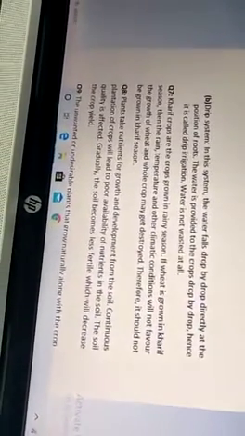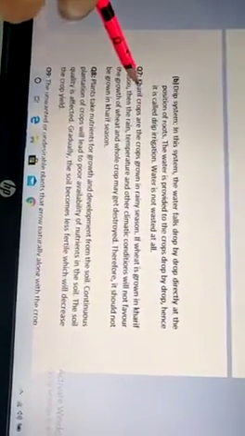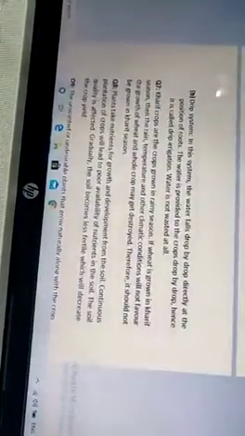Now, the next question is, if wheat is sown in Kharif season, what would happen? Discuss. As we know that wheat is a Rabi crop. Kharif crops are the crops grown in rainy season.